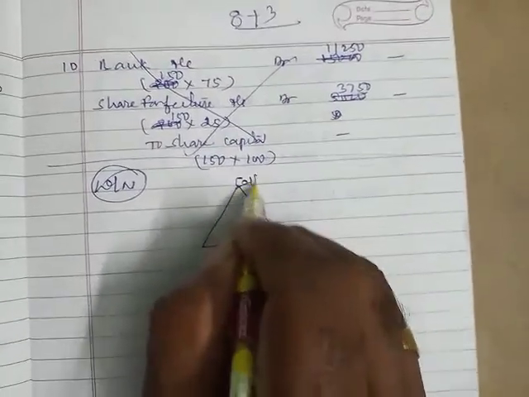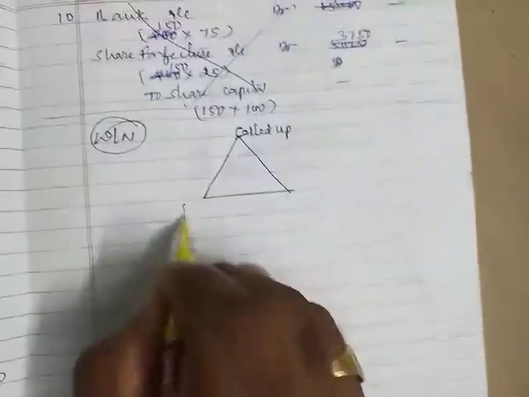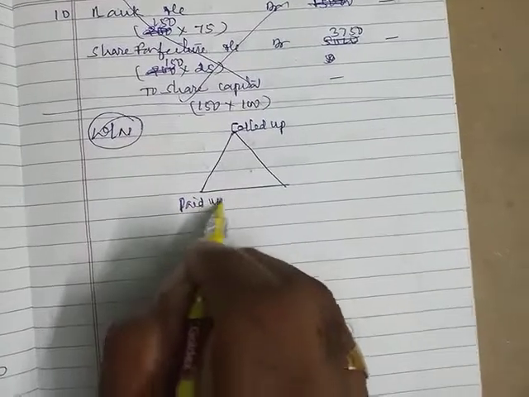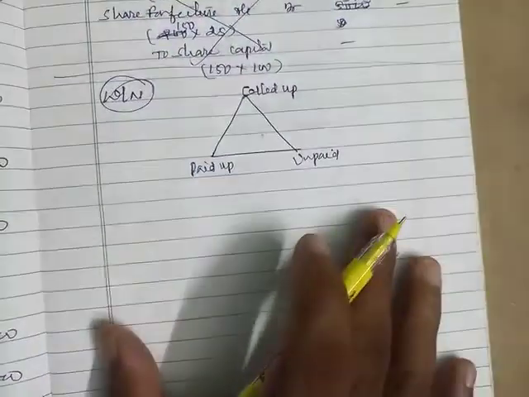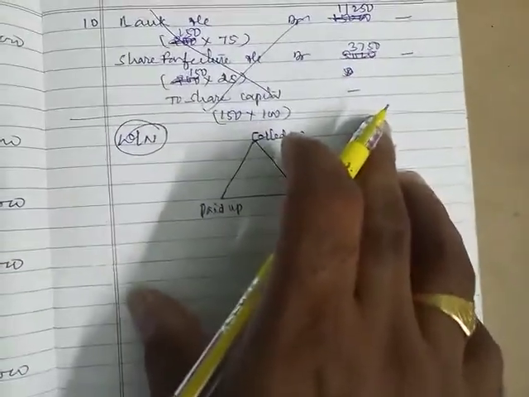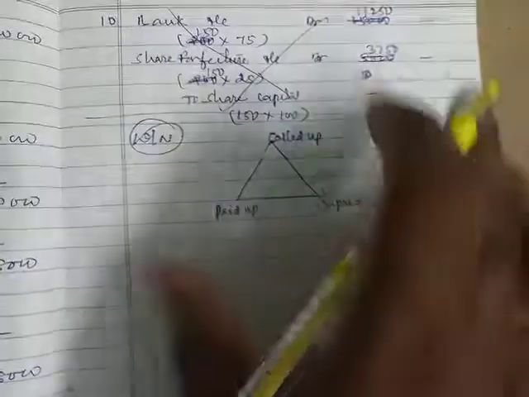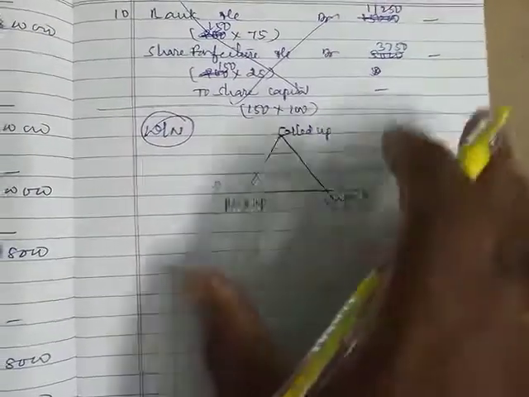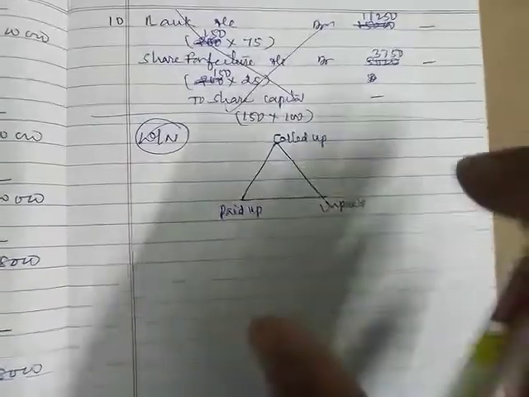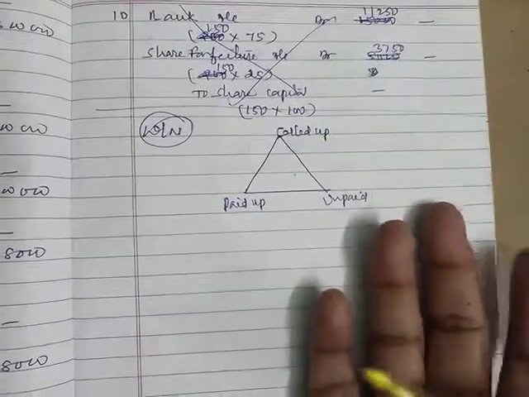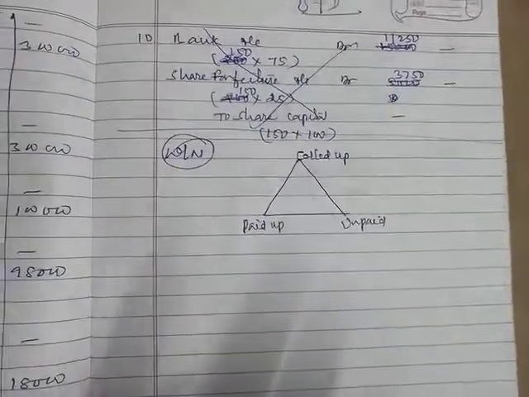This is called up and this is paid up, and this is unpaid. And in this case, first of all, first check whether shares were issued at par or premium. As you have seen, these shares were issued at premium, but the premium was already collected. So ignore the premium.